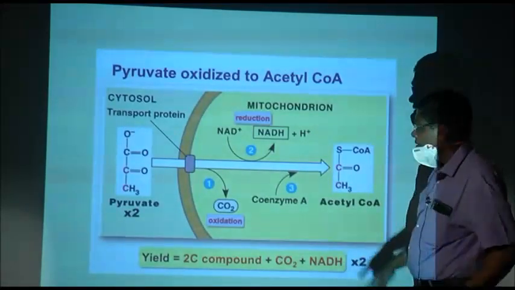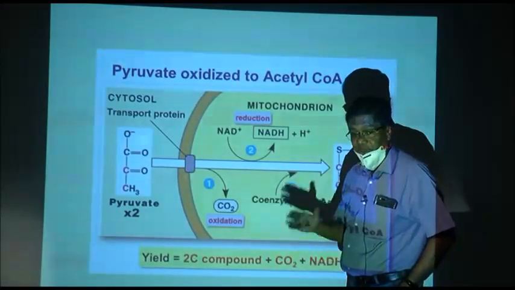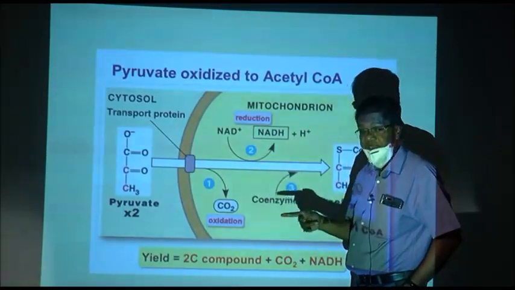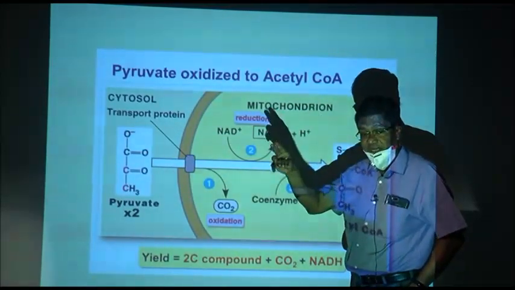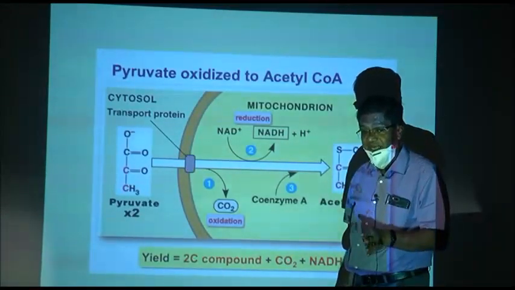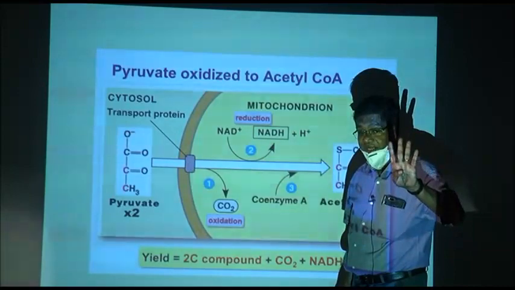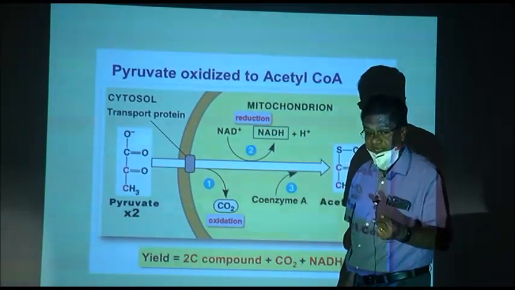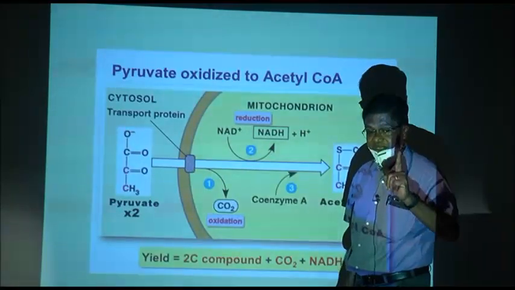Next. Now, here one NAD is used. So, after glycolysis one more NAD is used. 1 means 2. There 2 NAD, here 2 NAD. So, total up to this, how many NAD are used? 4 NAD for 1 molecule of glucose and 2 NAD for 1 molecule of pyruvic acid.